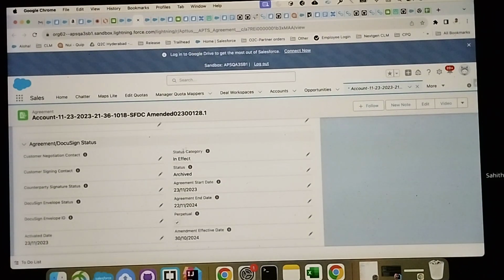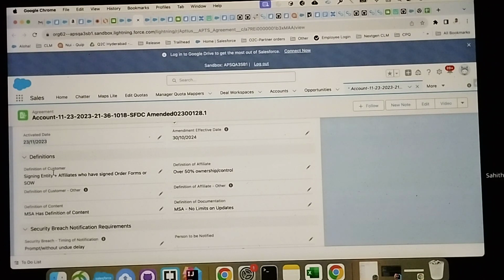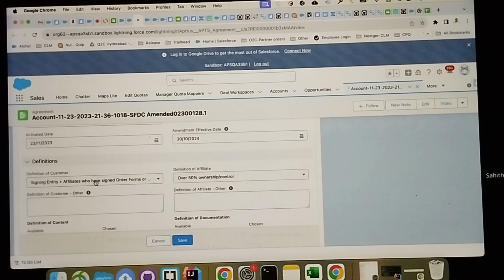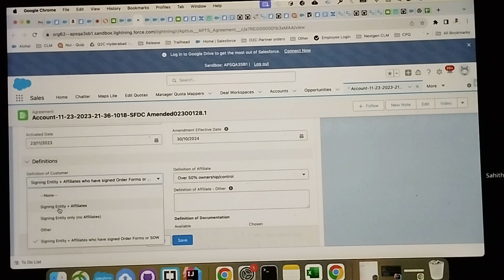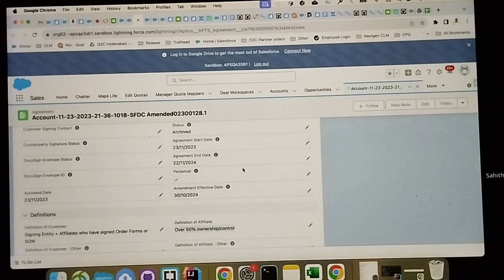And one more thing is the status category. The status category should be in effect, and the active date should not be null. Two more fields are the definition of customer and the definition of affiliate. In the definition of customer, we have two valid values: first one, signing entity plus affiliates, and the one which is selected, which is SOW. So these two are the valid values we have to select for making it a governing agreement. And the definition of affiliate has only one value, over 50% ownership or control. So these are the valid values to make this agreement eligible for the governing agreement.